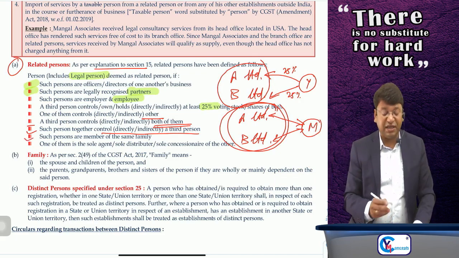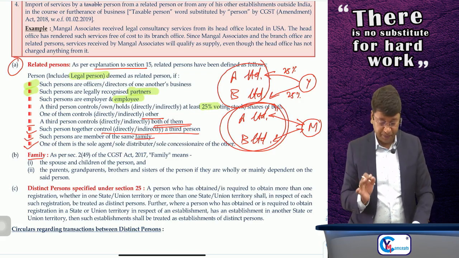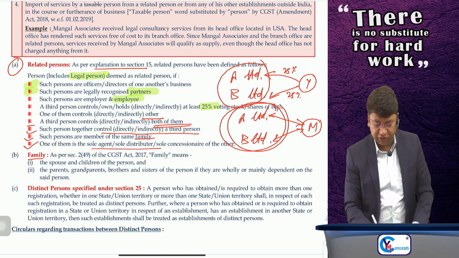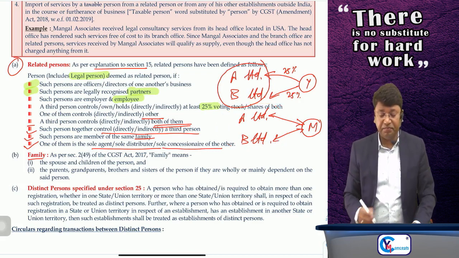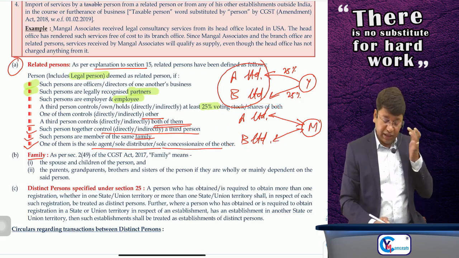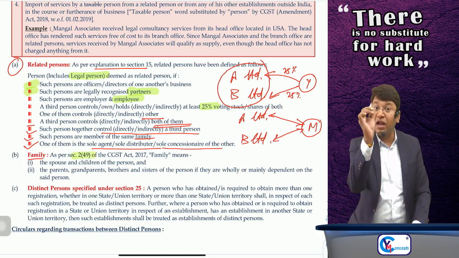Such persons are members of the same family. The word family is defined here. And the last point: one of them is the sole agent or sole distributor or sole concessionaire of the other. Then it will be called related persons. Clear? And the term family is defined in section 2, clause 49, which is given here.